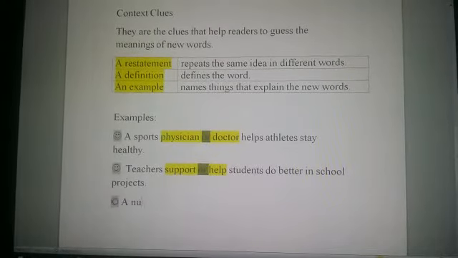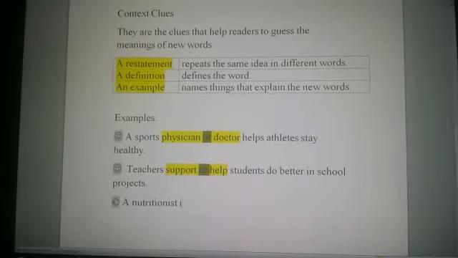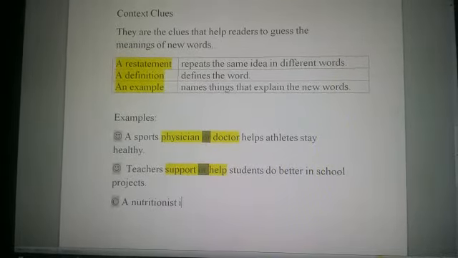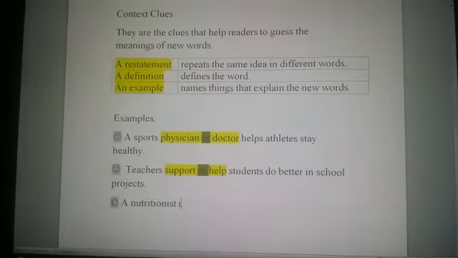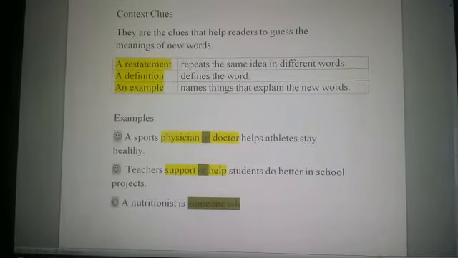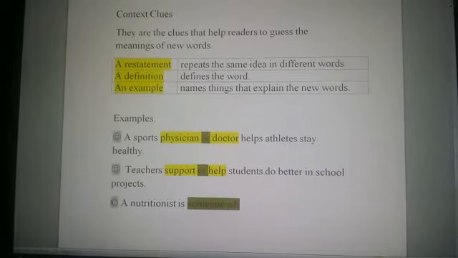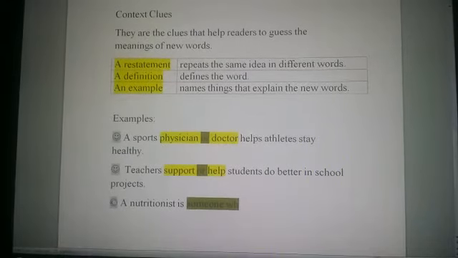Next, a nutritionist. What is a nutritionist? It's a difficult word. Again, you don't have to go back to your dictionary because a nutritionist is someone. Now you understand that a nutritionist is someone. At least it's not a place.